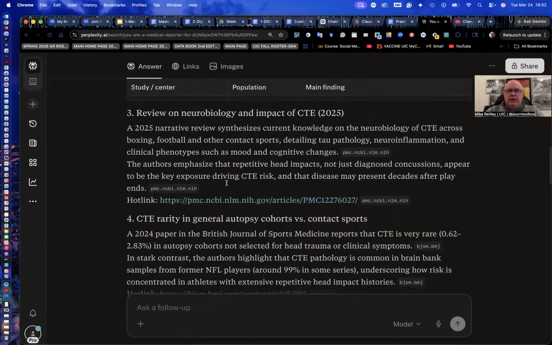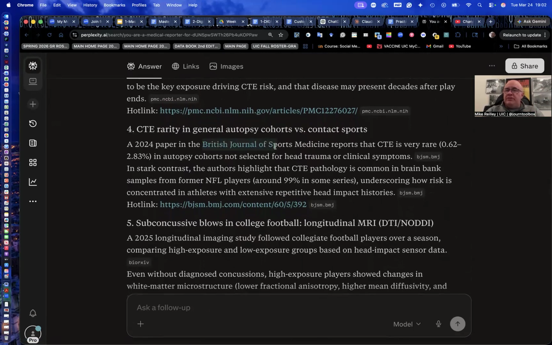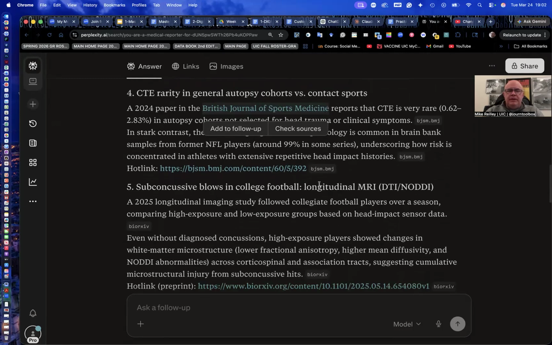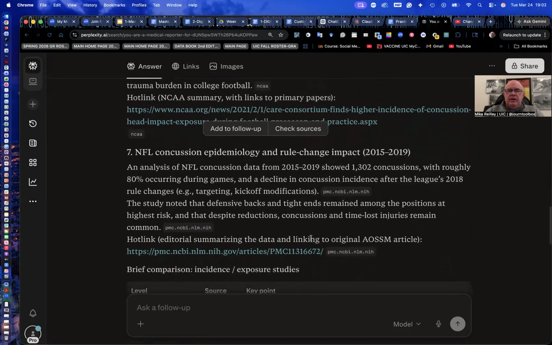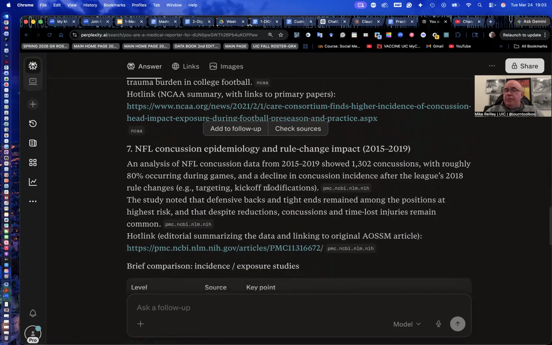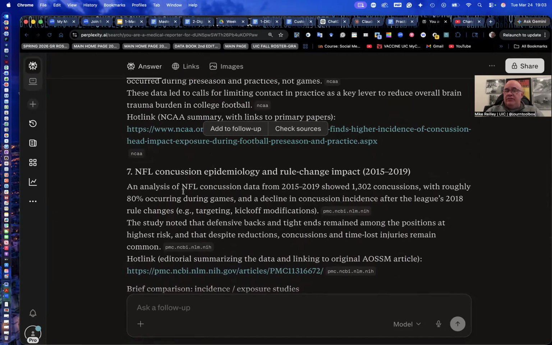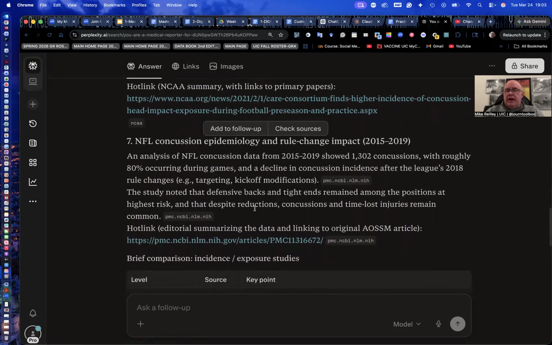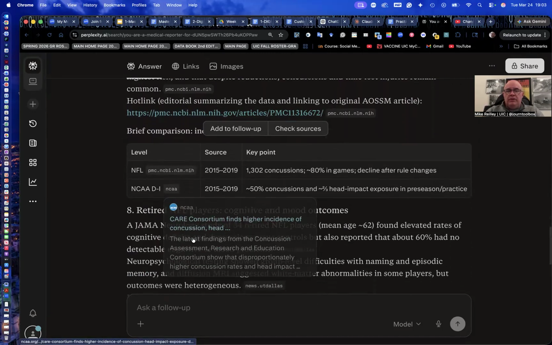There's another one here. I was quite familiar with this one. Journal of Sports, British Journal of Sports Medicine. It's kind of interesting. And they've done some autopsy work and cited it in there. CARE Consortium, 87. The NFL's concussion epidemiology, and they made some rule changes. This was forced by a lawsuit filed by the NFL Players Association, won billions of dollars to help players. And one of the things they said is you got to start changing some rules about dealing with concussions. It actually set up a little statistical table here for it. That was kind of interesting.